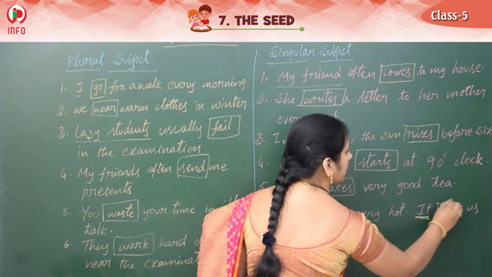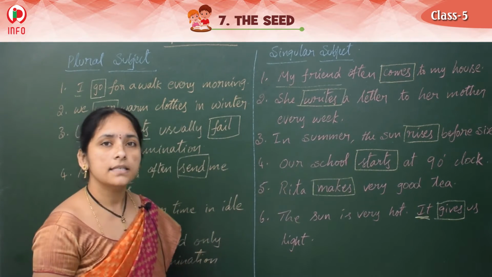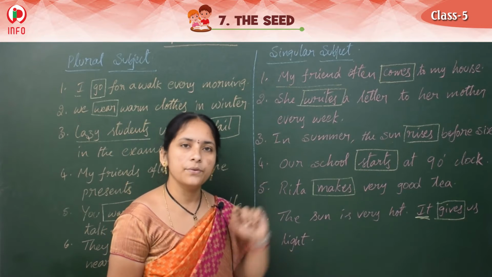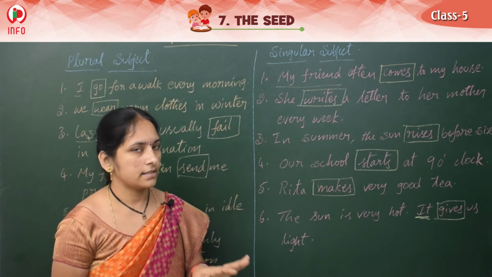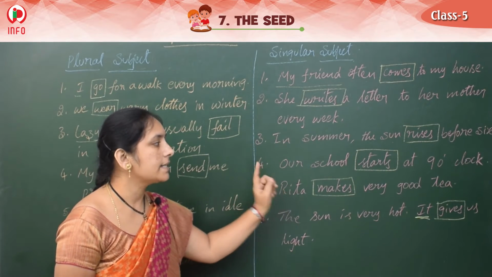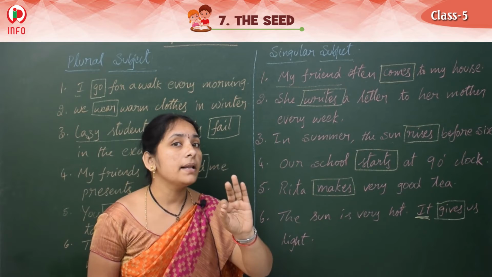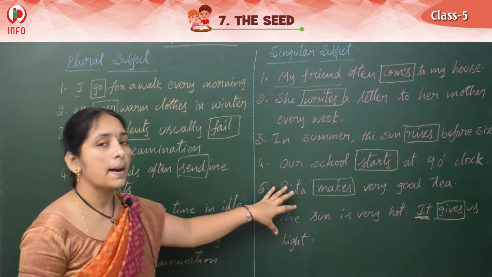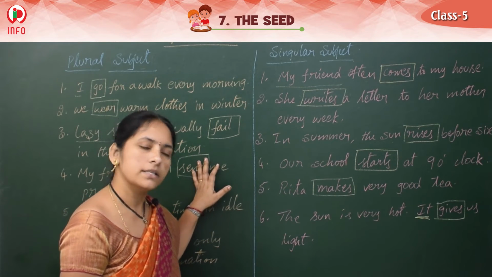He, she, it, if we get it, verb in the simple present tense s/es. So gives. In the simple present tense, not other sentences. Okay. We should write for the singular subjects s/es form of the verb in the simple present tense. These two patterns I am telling only in the simple present tense. Okay.